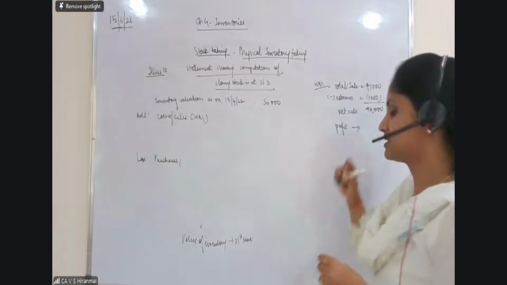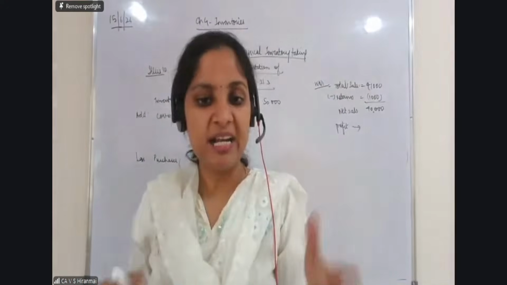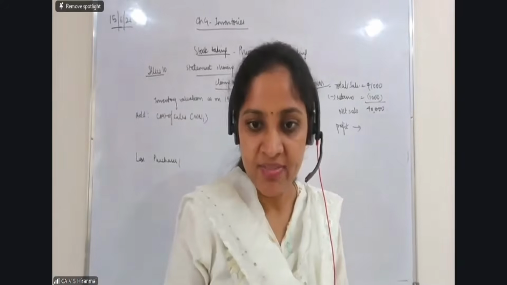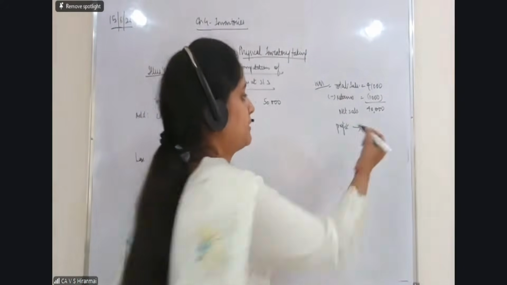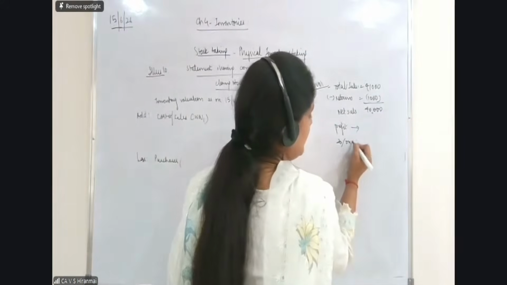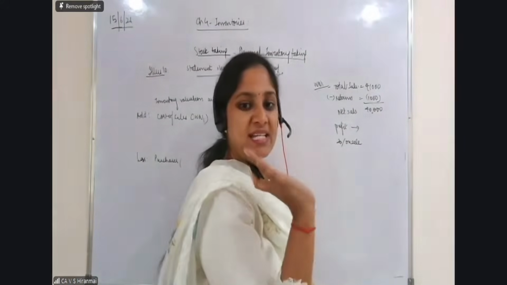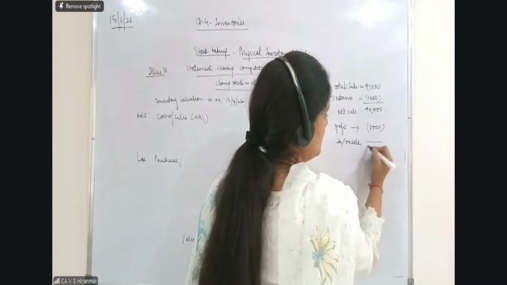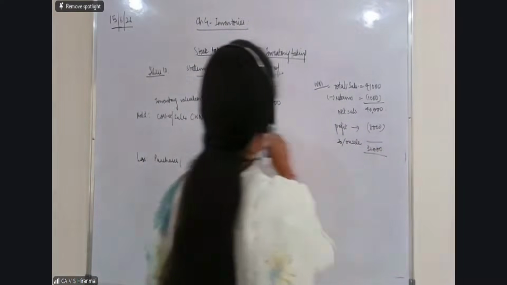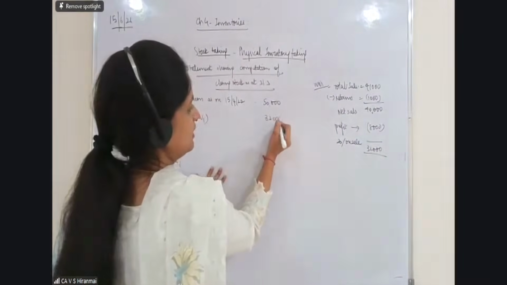Can anybody read the question and tell me the profit percentage? It is directly given, madam, that goods are sold by the trader at 20% on the sale. Direct question. Nothing to change. Directly apply 20% on 40,000, which is 8,000. So 32,000 is my actual sale value.